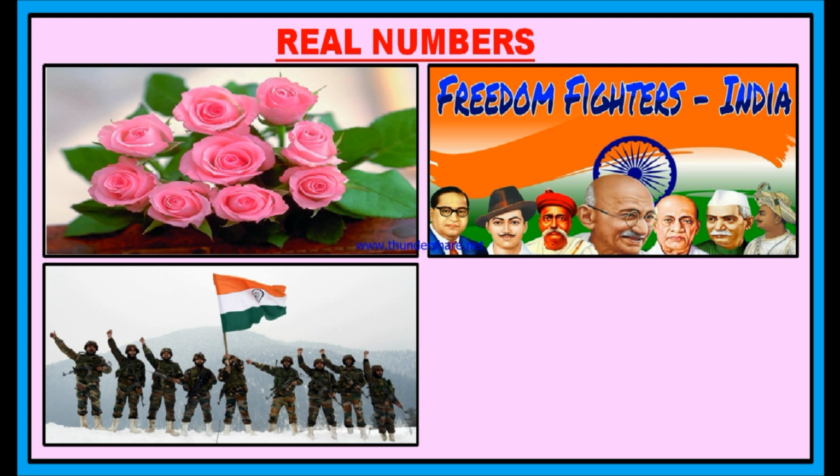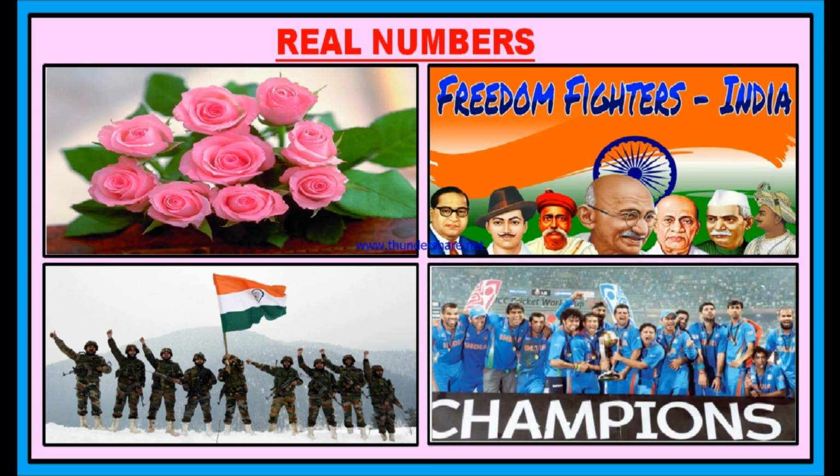If we look at this diagram, here are our Indian soldiers, and these soldiers are hoisting a flag and they are safeguarding our border. And if I ask you to count how many soldiers are there, then how do you count? Yes, you can start from 1. You may say 1, 2, 3, 4, 5, 6, 7, 8 and 9. You may say that there are 9 soldiers, and these 9 soldiers are safeguarding our territory with our national flag in their hands.